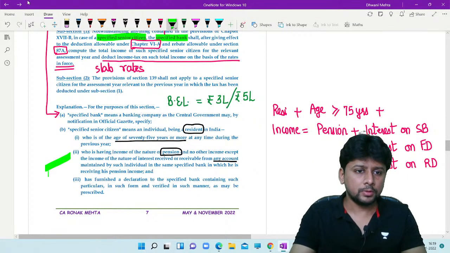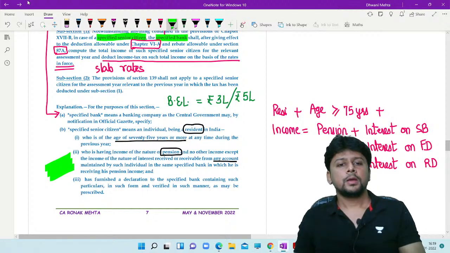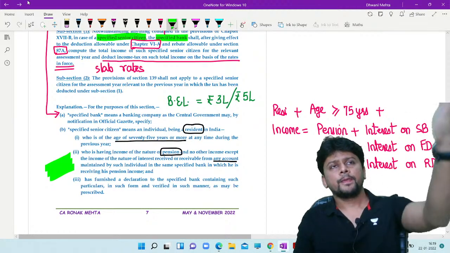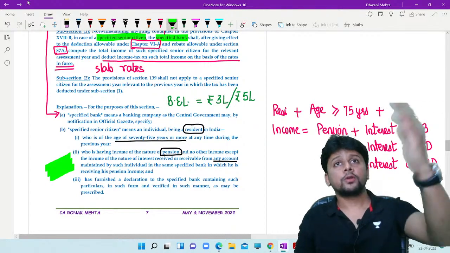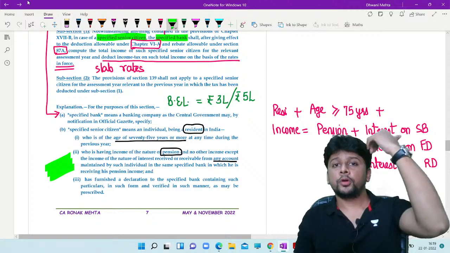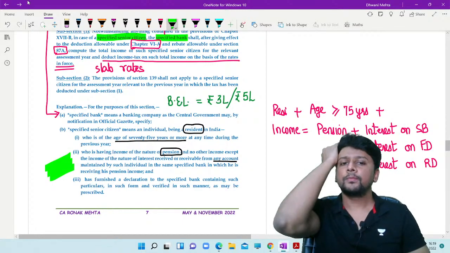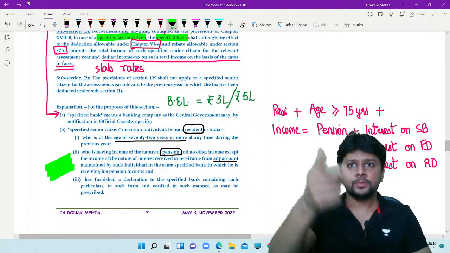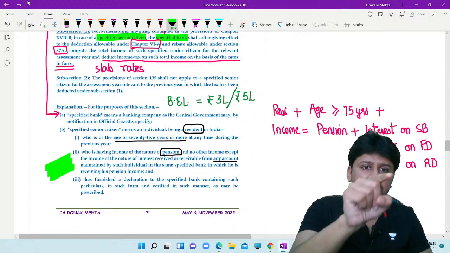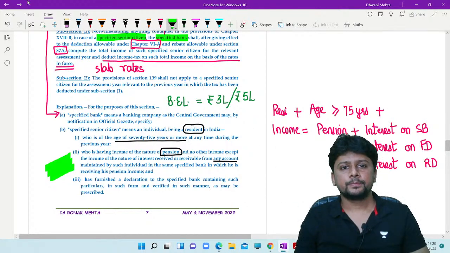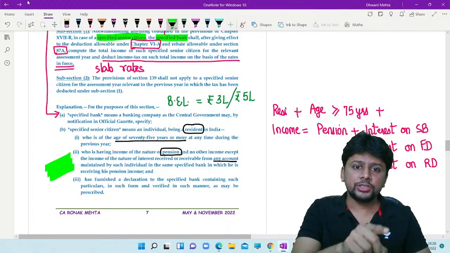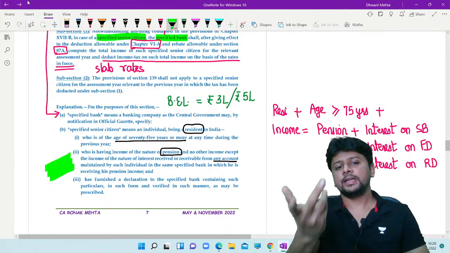Condition number 2. I am talking about this. He is receiving pension income from his employer, or he could be receiving pension income from any pension scheme that he would have purchased in the past, and now he's getting pension. And that is deposited in the bank account maintained with this specified bank. But other than pension, the only income that he is getting is interest income.